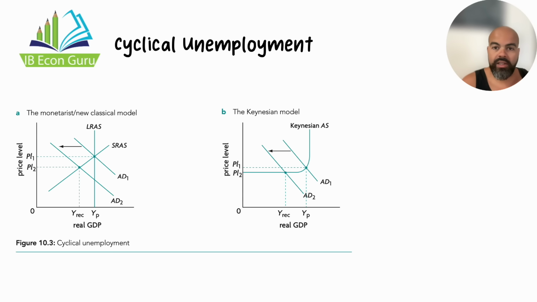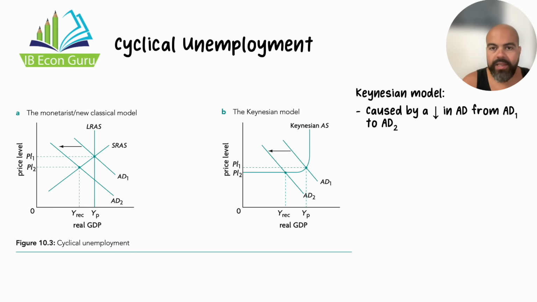So, cyclical unemployment in the Keynesian model. I have that here, it's diagram B right here. Again, same causes. Cyclical unemployment is caused by a decrease in aggregate demand from AD1 to AD2. This is because either C or I or G or net exports decreased, whatever the determinants, whatever might have caused that. Maybe it's low business and consumer confidence. Whatever is going on, there's a fall in aggregate demand from AD1 to AD2.